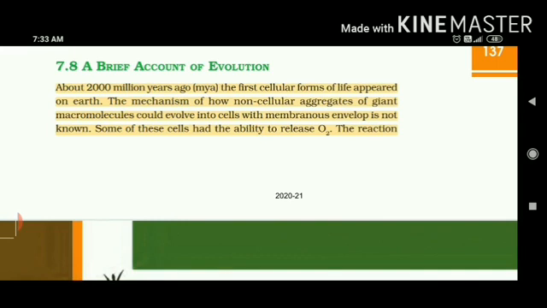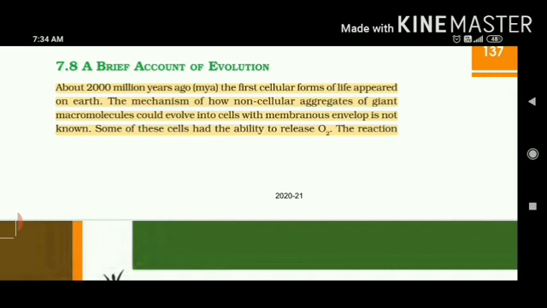As we have studied in the previous parts about various kinds of theories such as biological evolution, chemical evolution, and different scientists who put forth their own contributions towards the theories of evolution. For example, Darwin with natural selection, then Lamarck, Hugo de Vries, and Hardy Weinberg, who proposed his own principle to define the genetic equilibrium. Now we are going to study a brief account of evolution.